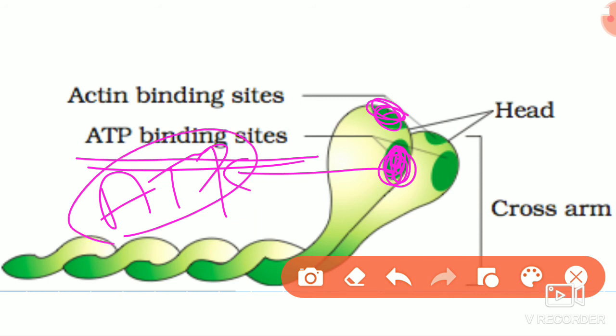The head part consists of two sites. One of them is the ATP binding site. In that, ATP will bind.